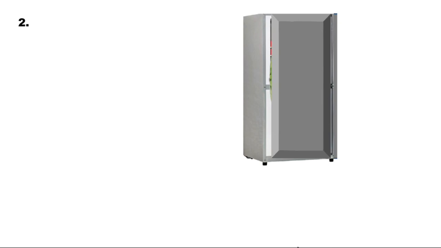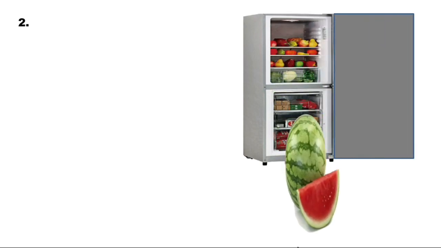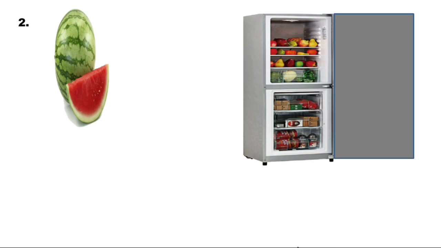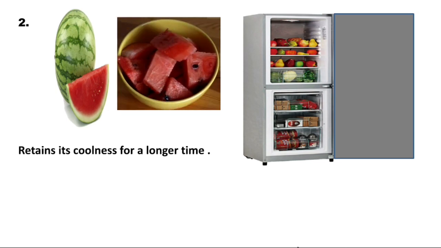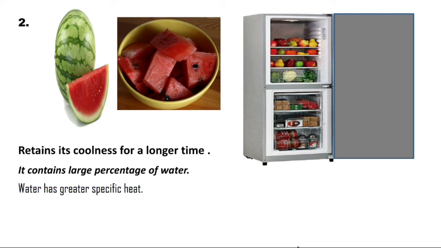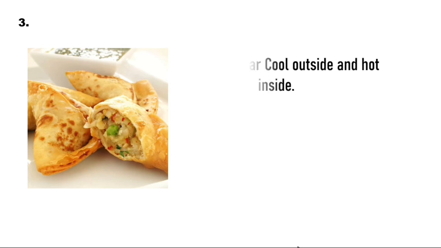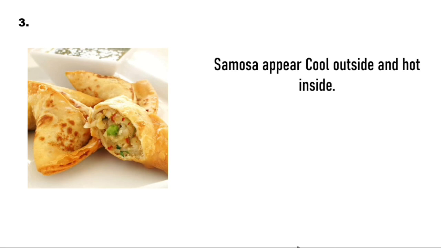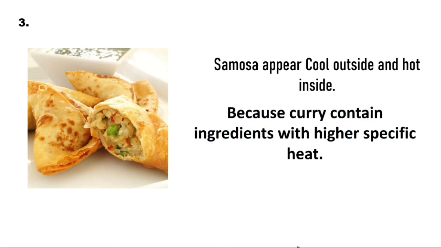Second application. A watermelon brought out from the refrigerator retains its coolness for a longer time than any other fruit because it contains a large percentage of water. We know that water has a greater specific heat. Third application. A samosa appears to be cool outside, but it is hot when we eat it because the curry inside the samosa contains ingredients with higher specific heats.